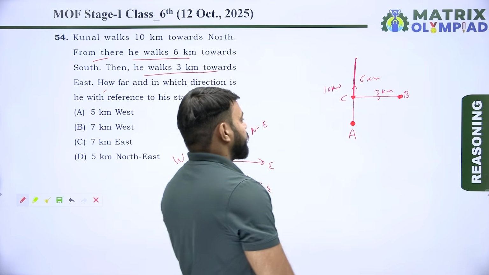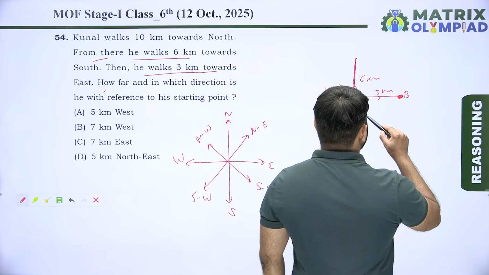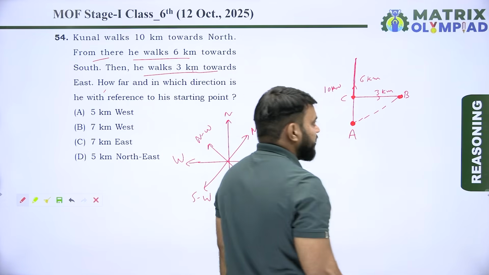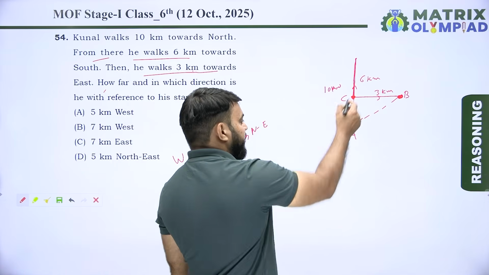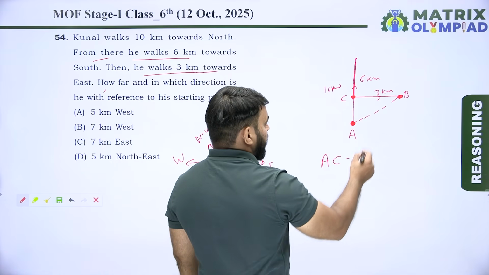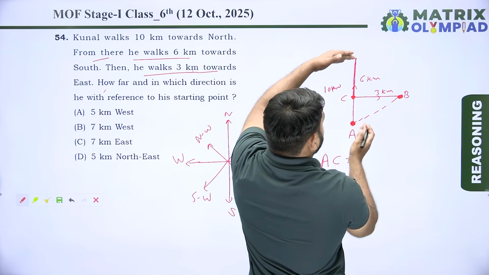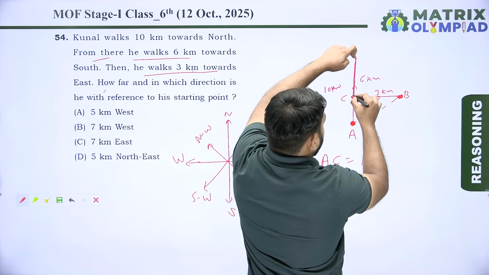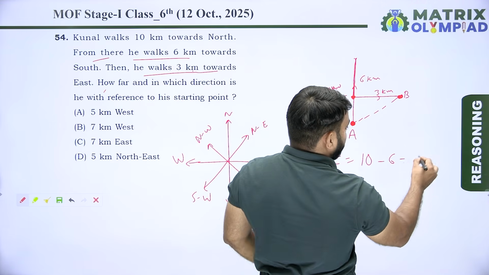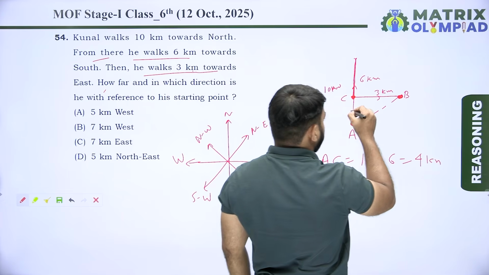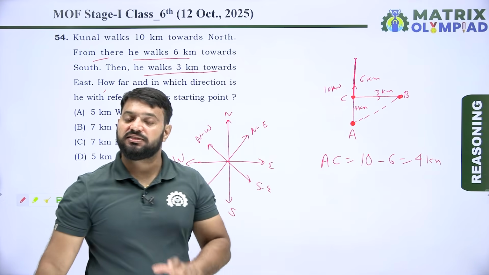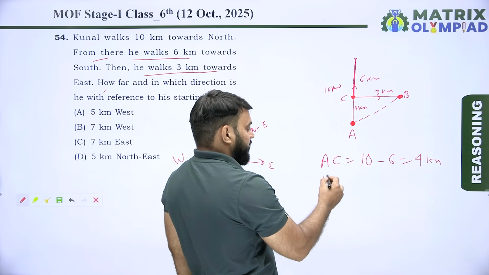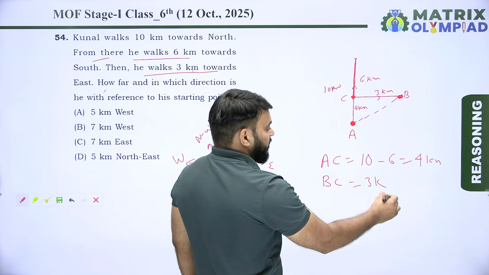Now, how far? Find the distance between the starting point and the end point. So find the distance between A and B. First find the distance between A and C. The distance between A and C is equal to 10 minus 6, which means 4 kilometers. The distance between B and C is 3 kilometers.